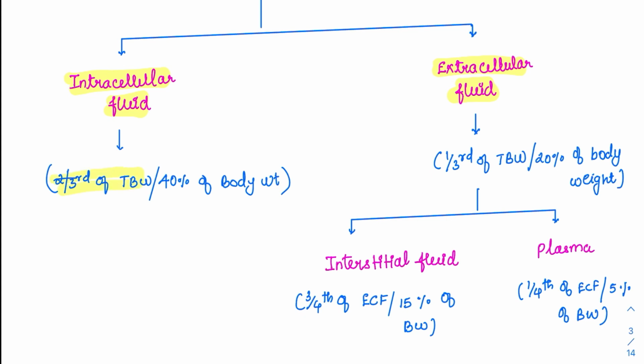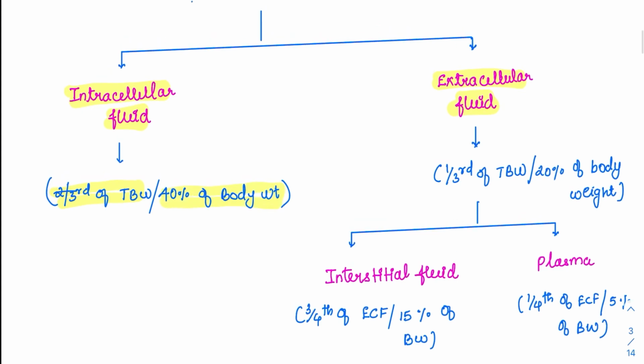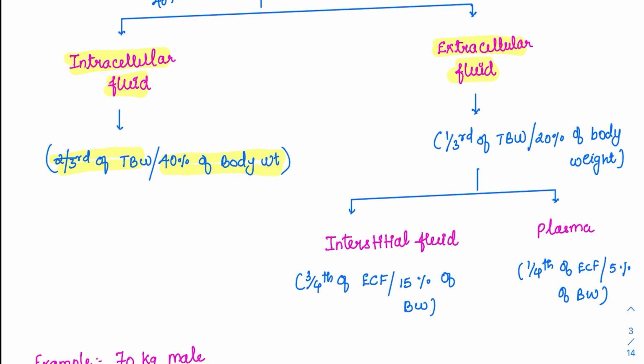The intracellular fluid is around two-thirds of the total body water, which is around 40% of the body weight, because of this 60%, two-thirds will be 40% and the remaining one-third will be 20%. So the extracellular fluid is the remaining one-third, around 20% of the body weight. If body weight is given, you just have to multiply it with the factor needed. For example, if the body weight is 70 and it is asked what is the ECF, then 70 into 0.2 brings us to 14 liters. This is the normal value, so it is easily calculable.